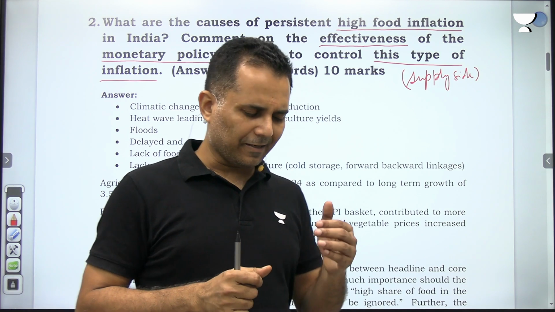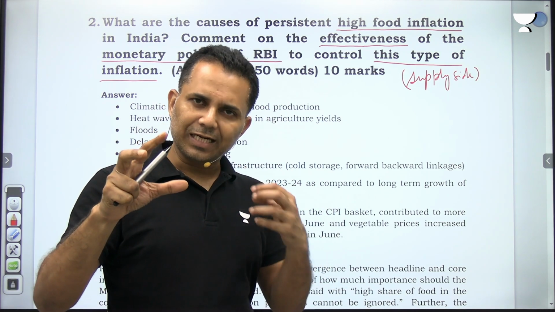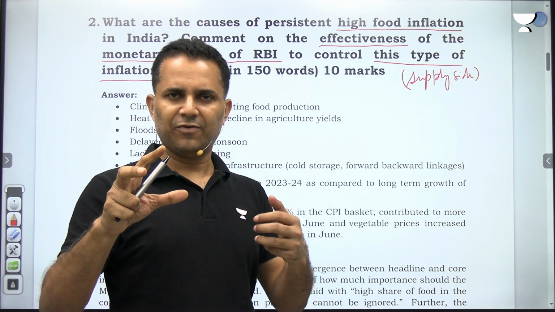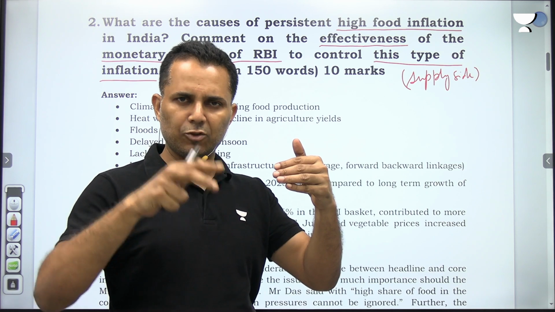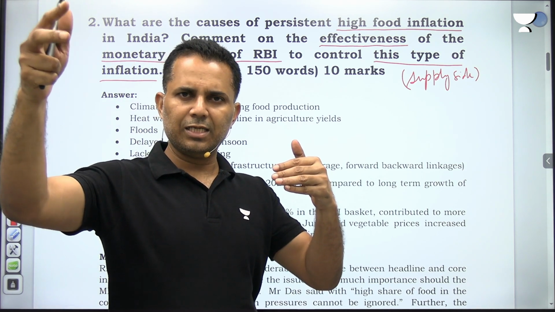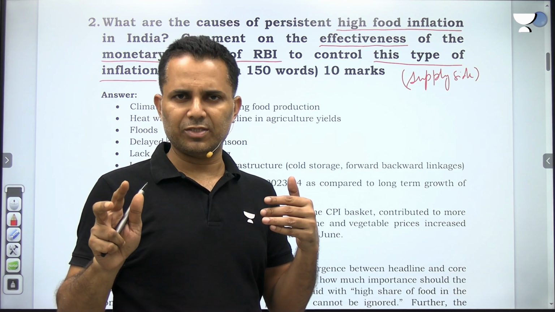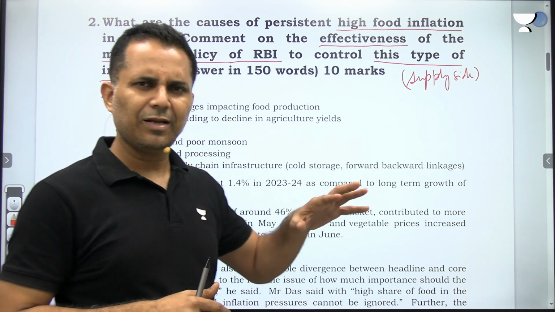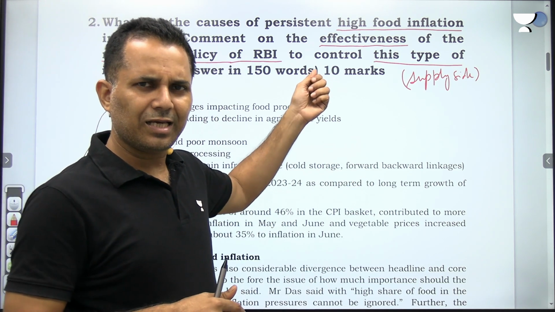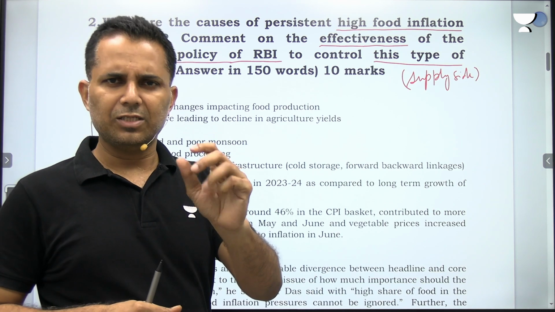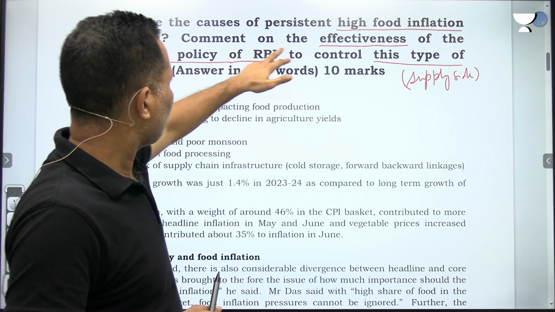Try to understand that the overall inflation gets impacted through food inflation. If food inflation is high, you will expect that your wages should increase more, and then the whole inflation starts increasing. So we cannot remove this food inflation. This is the logic that it should be there. That has not been asked here, but you can just explain this in 2-3 lines. That comment on the effectiveness.